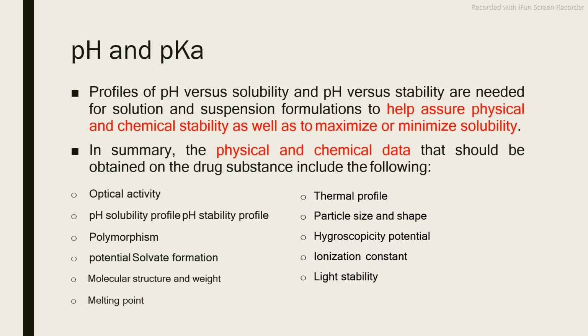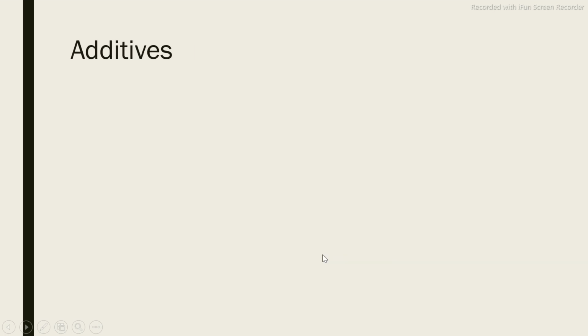So apart from pH and pKa, we have to study all of these physicochemical properties before preparing the parenteral preparation. Once your drug remains stable after observing all of these properties, then only we will prepare the parenteral preparation.